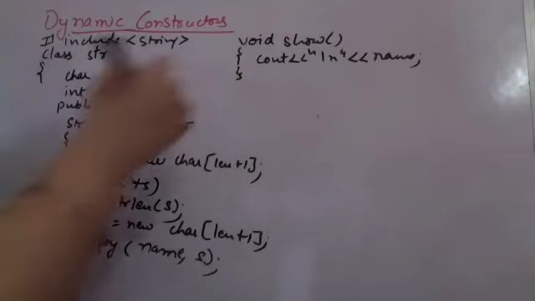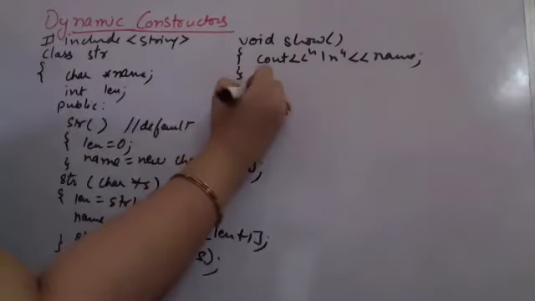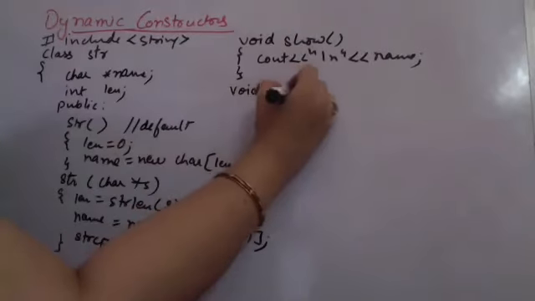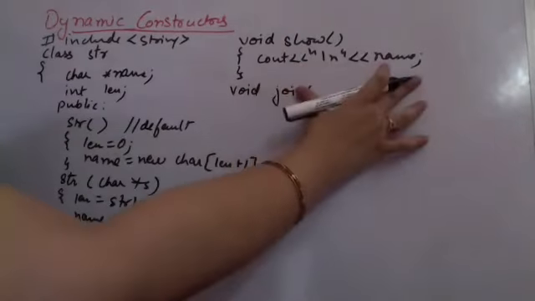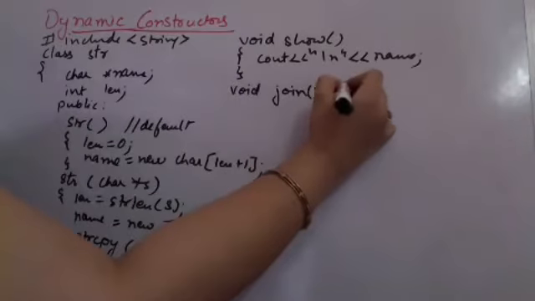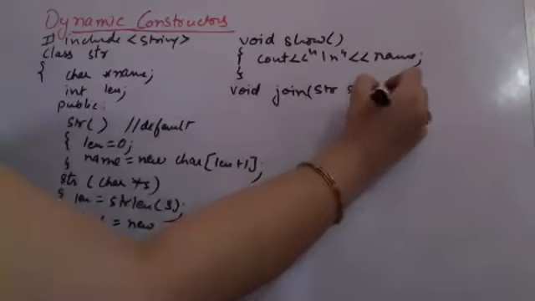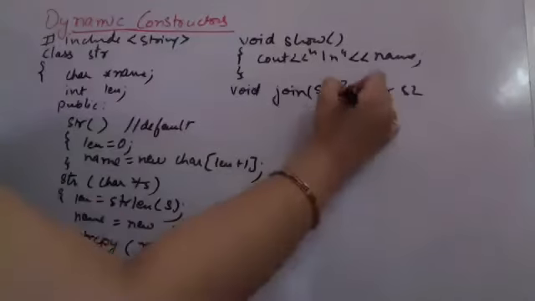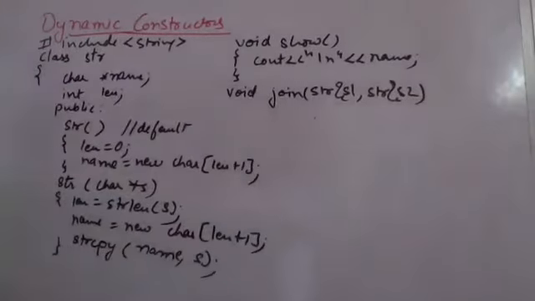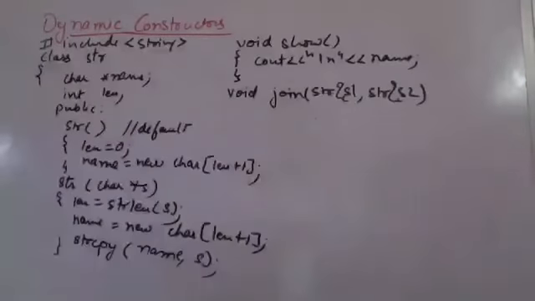And I might be having another function to join two strings since it's a string class that I'm creating. So supposedly I want to join, so I will have to read the two of them. So I'm having string s1, string s2. I might be passing them as reference so that I do not have to return. If we do not pass as reference, we will have to return as well.